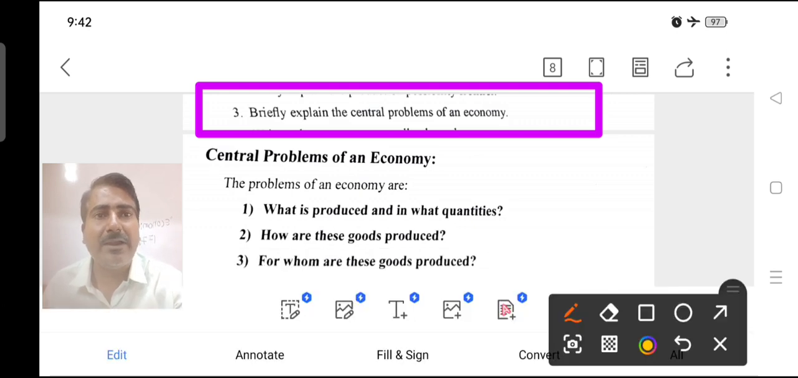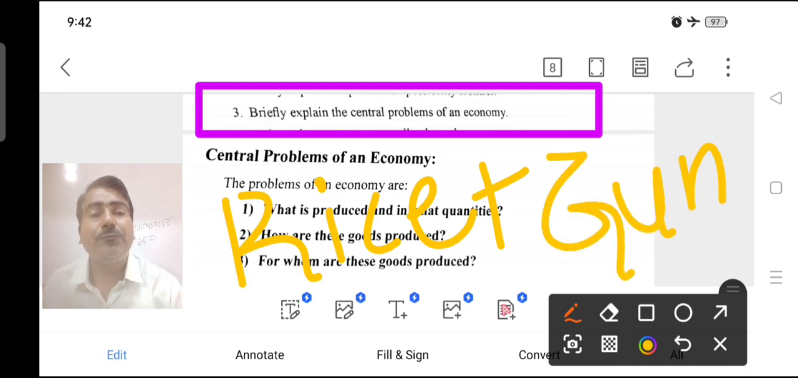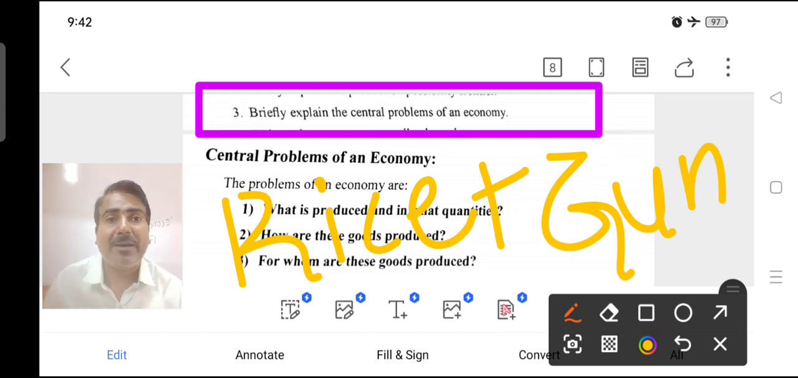How can they be classified? One is rice, which is for consumption purposes. Another is the gun. So which one do we produce, rice or gun? Rice helps the society, for instance for poverty alleviation. Gun means weapons, which are produced for the defense of the country surrounding us. So which commodity do we produce, rice or gun?